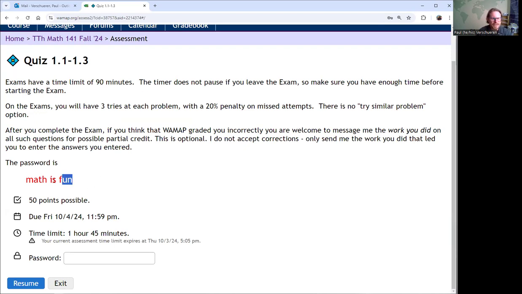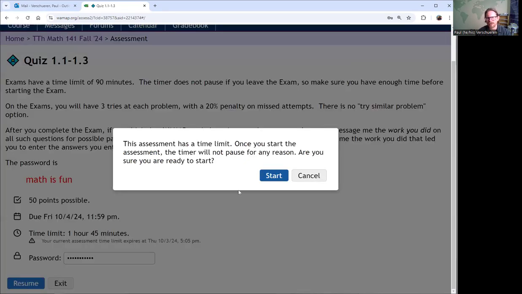This is always the password: Math is fun. It comes up right here, and that's literally exactly what you see is what you have to type in there. Once you open that, it'll give you this warning asking whether you're ready to start the quiz, and a clock will start. You can't pause it. It's 90 minutes. If you have an accommodation for extra time, like double time, that would give you 180 minutes, or 3 full hours.